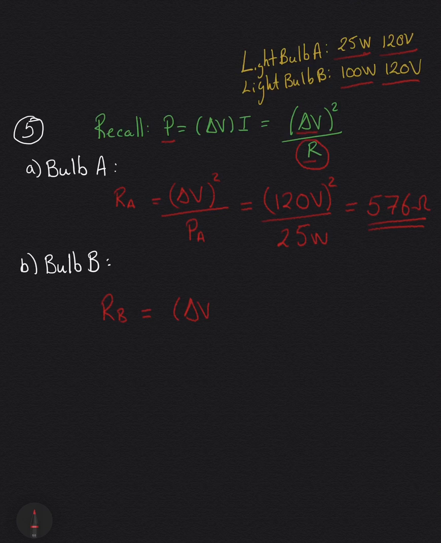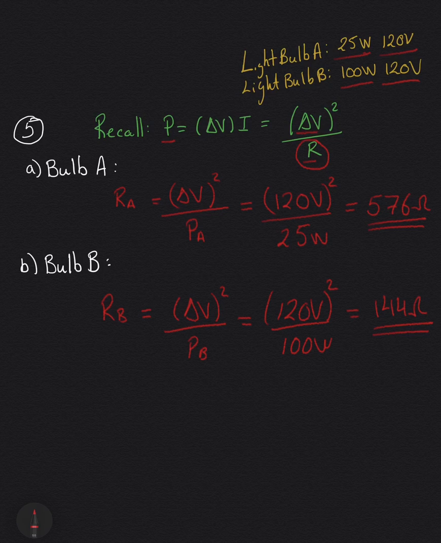To find the resistance of light bulb B, we use the same equation. The change of potential quantity squared over P sub B, the power of light bulb B, wattage, which is equal to 120 volts divided by 100 watts. Let me square the numerator before I forget. And this will be 144 ohms. Okay. Again, try to do these by yourself. Don't just copy me. Try and follow up.